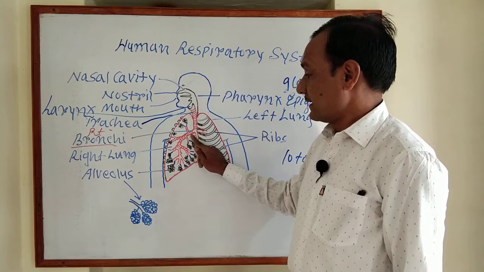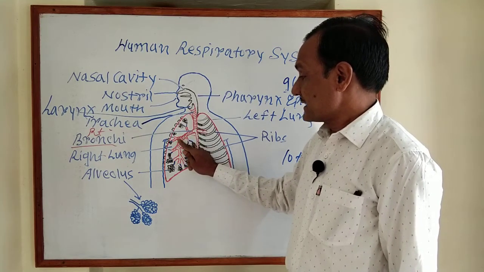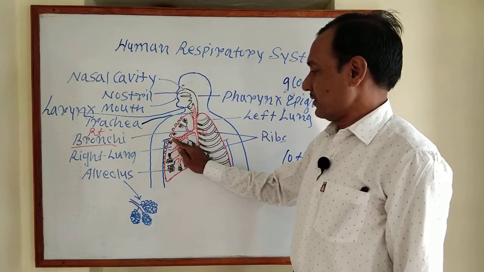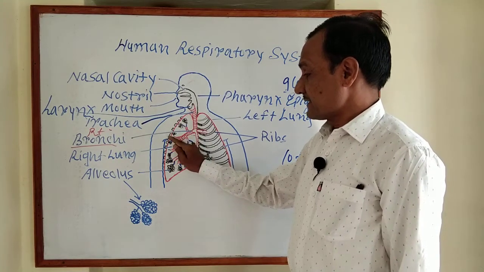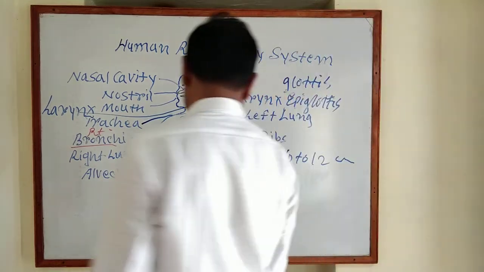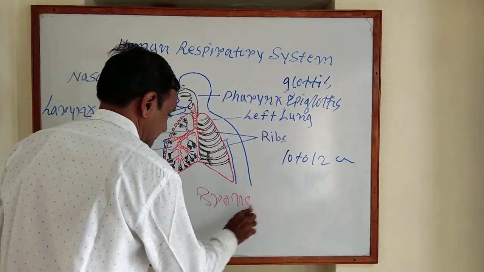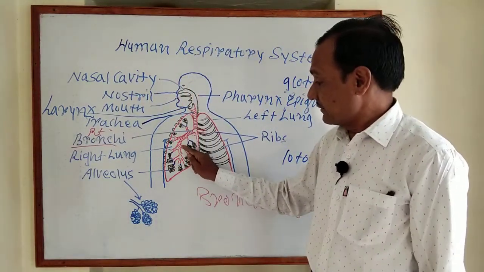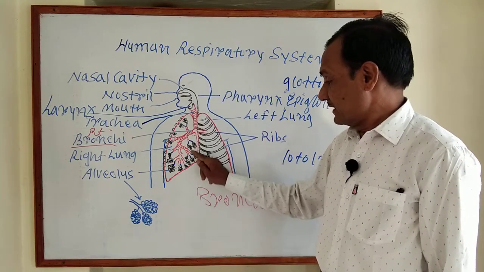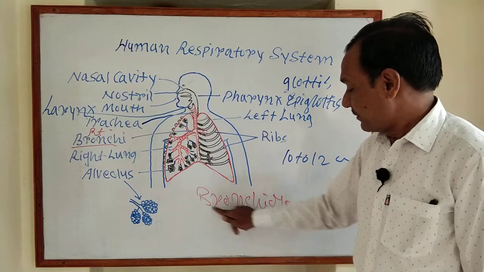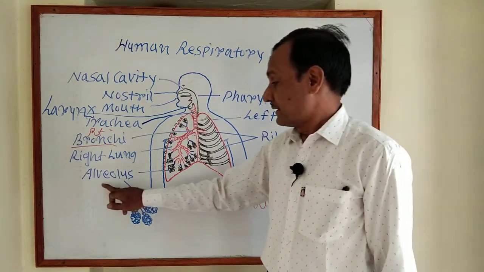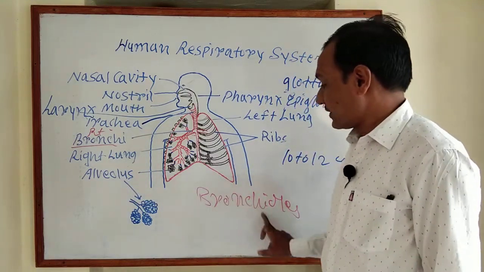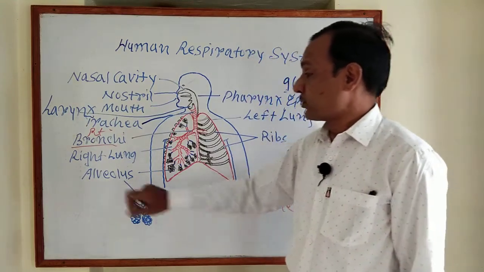These primary bronchi divide into secondary bronchi, secondary bronchi divide into tertiary bronchi, and tertiary bronchi end terminally in the bronchioles. The bronchioles terminate into the alveoli.